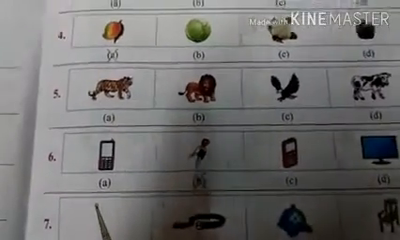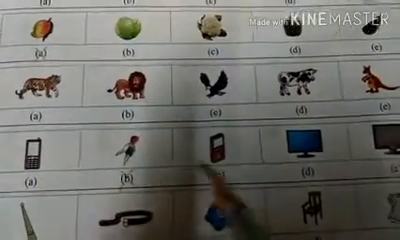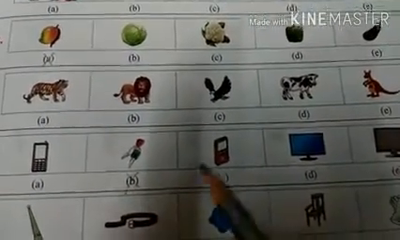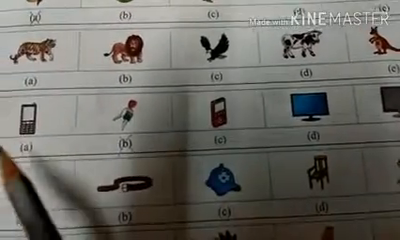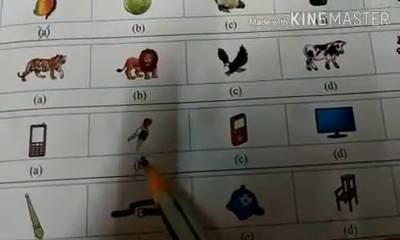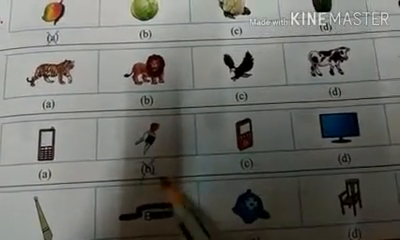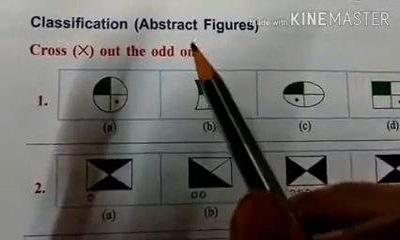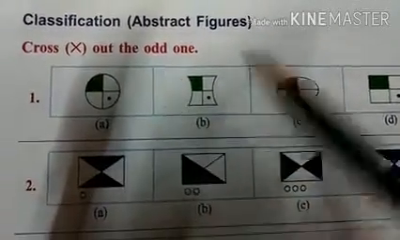Now number 6, here the objects are all electronic gadgets, but you can see here is a key. So key is the odd one. Cross number B. Now classification, abstract figures, cross out the odd one.